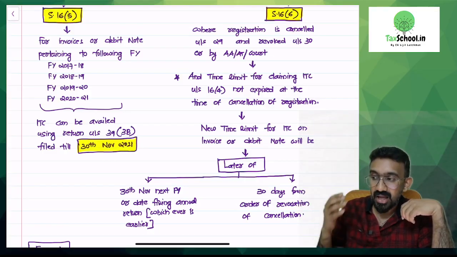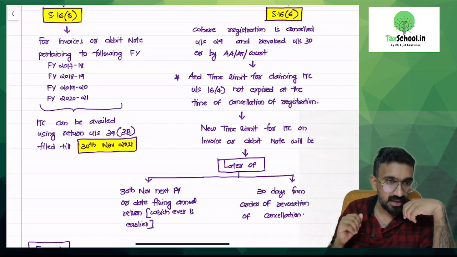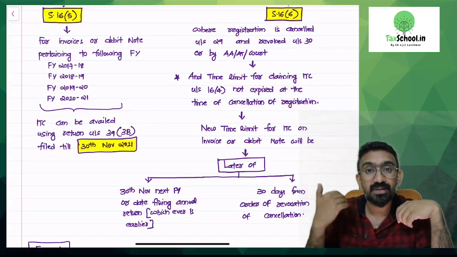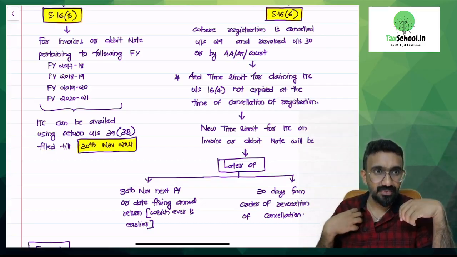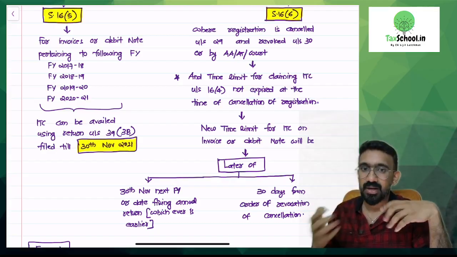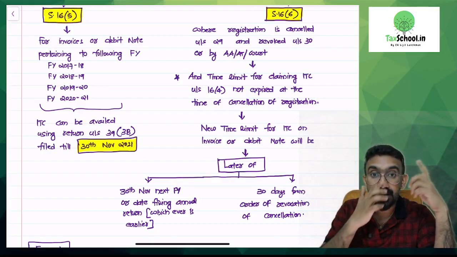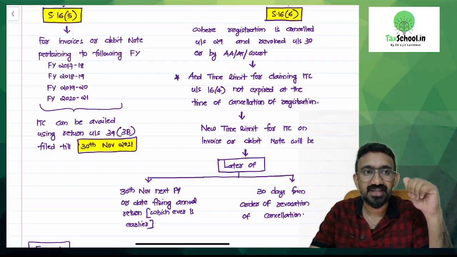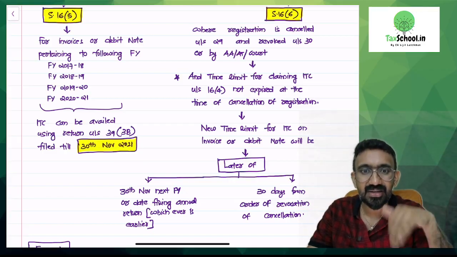So what happened? If at all my registration was not cancelled, I could have claimed some credit. Because it was cancelled and then I got it back only after the normal time limit is over, now I am in a position where it is unfair for me, that I could have taken the credit if my registration was not cancelled. But now I got the GST number back, but I am not able to take ITC because my time limit is already over by the time I got my GST number back. But at the time of cancellation, was the time limit over? No. That's why I did not claim till then.